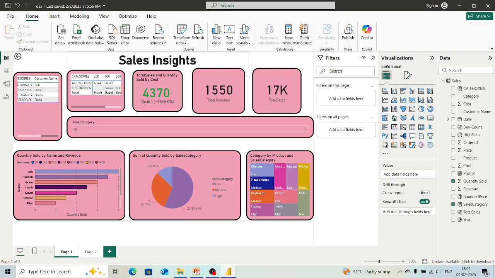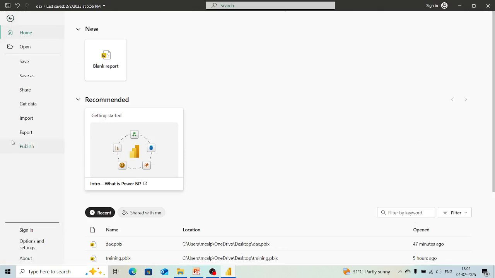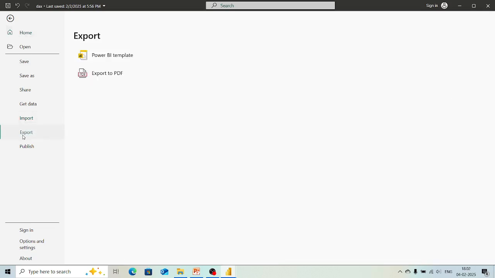Now we want to save this in some format. So what we can do is simply select this File menu. Here you can see that we have the import option also. If we want to import any other dashboard, then we can import it, and if you want to export, then we will select this export. If you want to work on that report again, you can export it as a Power BI template. And if you want to export it as a PDF, then you can go with this option. So we have these options also here.